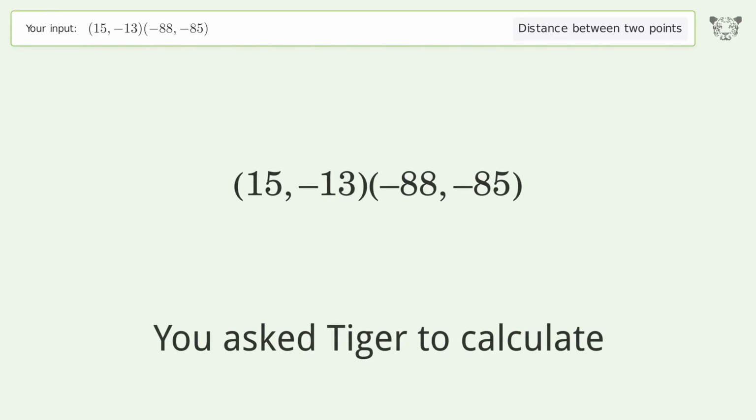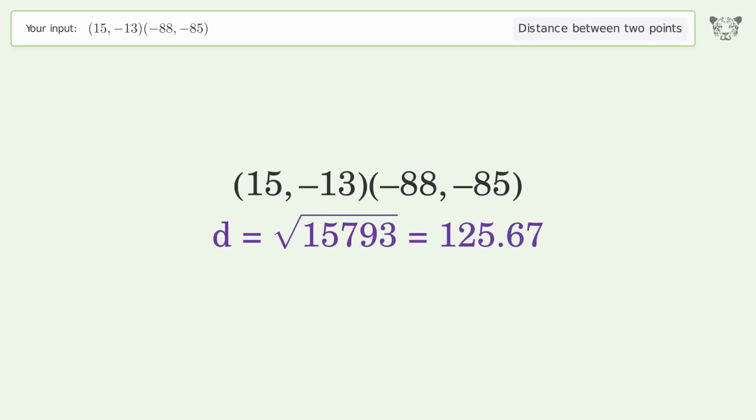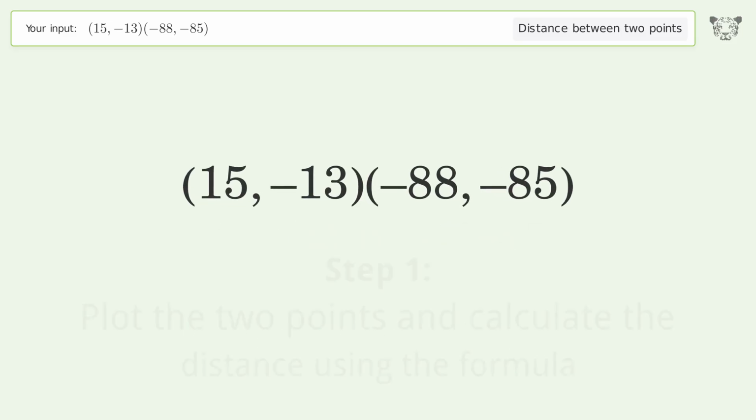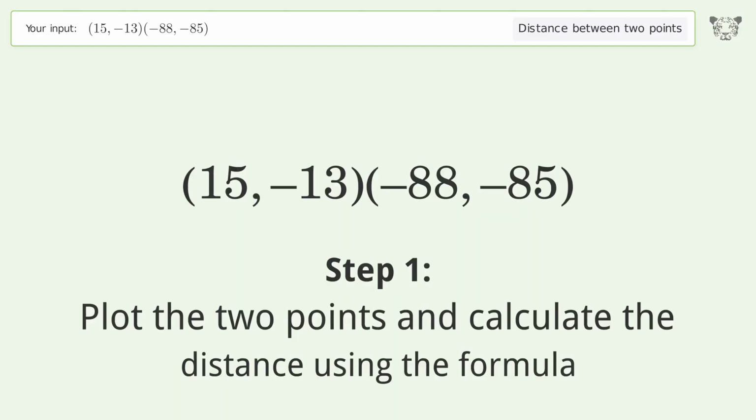You ask to calculate the distance between 2 points. The distance between the 2 points is the square root of 15,793, or 125.67. Let's solve it step by step. Plot the 2 points and calculate the distance using the formula.